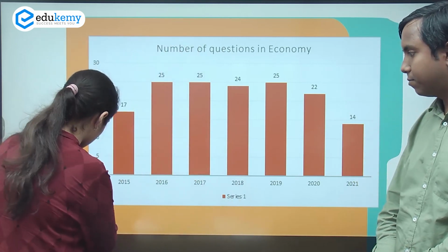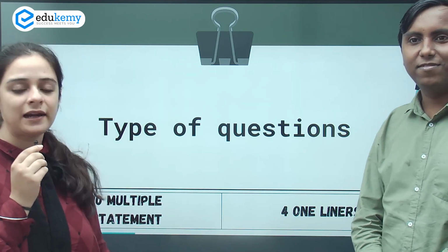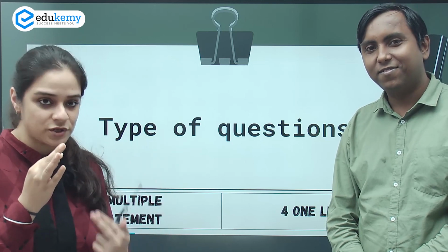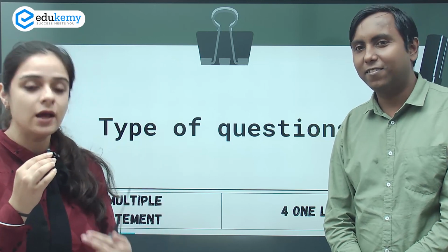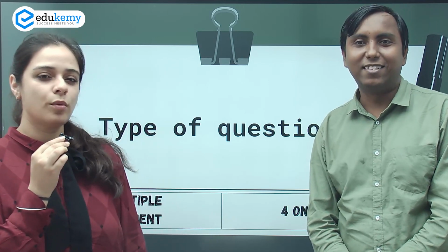Now talking about the length and type of questions, there were 10 multiple-statement questions and 4 one-liners. Ten multiple-statement questions would mean that you need time to first read the questions and go through the options, and use the elimination technique or conceptual knowledge to arrive at the right answer. So 10 multiple-statement and 4 one-liners, pretty manageable and balanced, provided that you were equipped with the basic concepts.